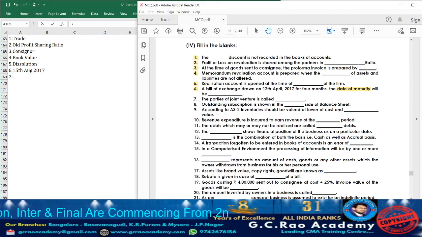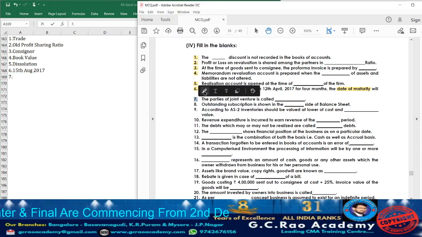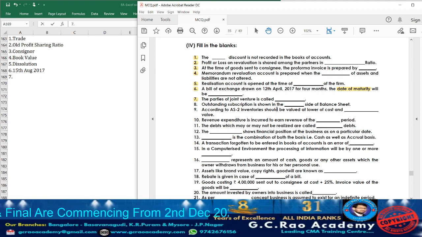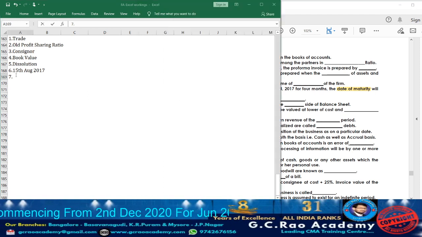Now moving on to question 7. The parties of joint venture. Whoever the members of a joint venture are, they will be called what? Co-venturers. So accordingly take down co-venturers.